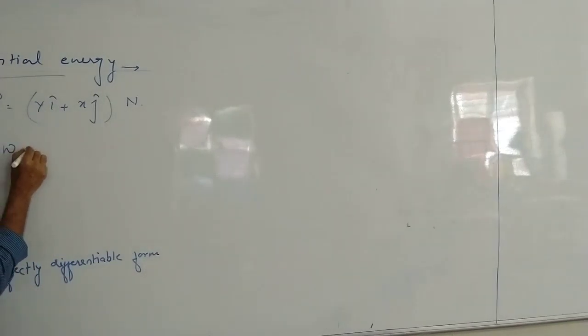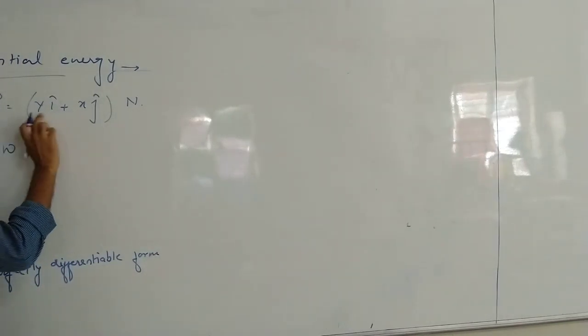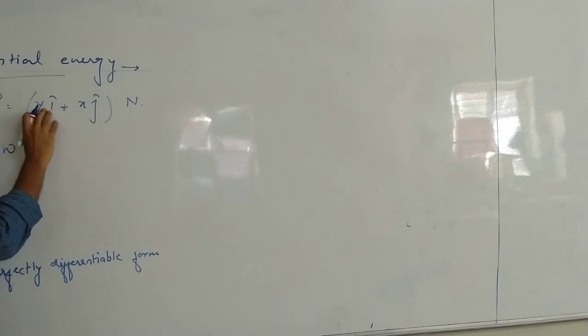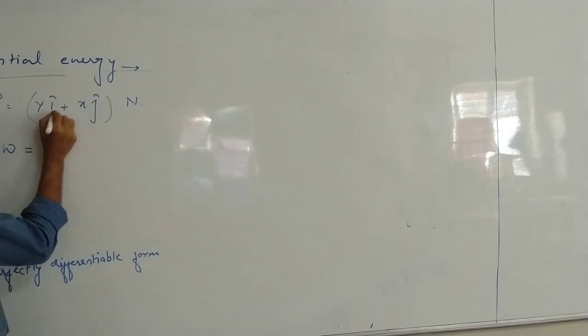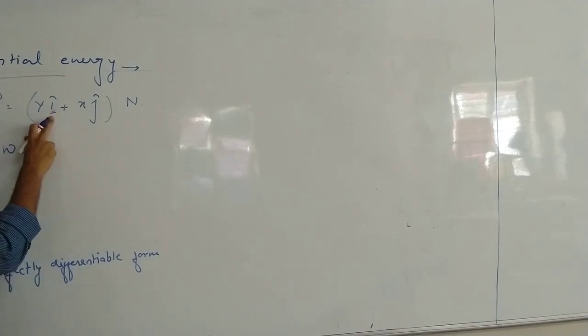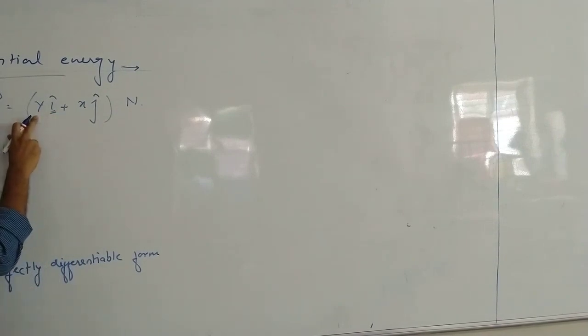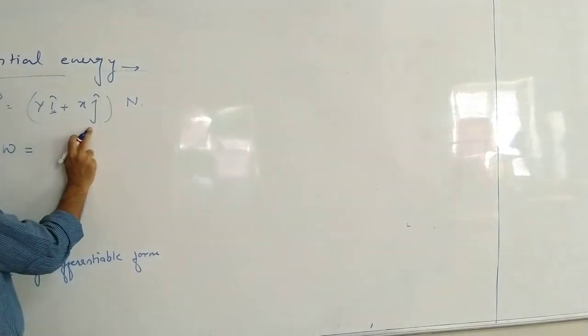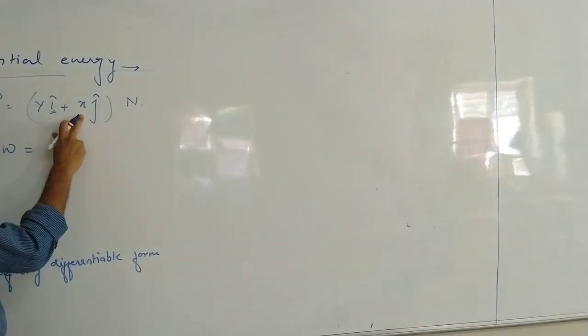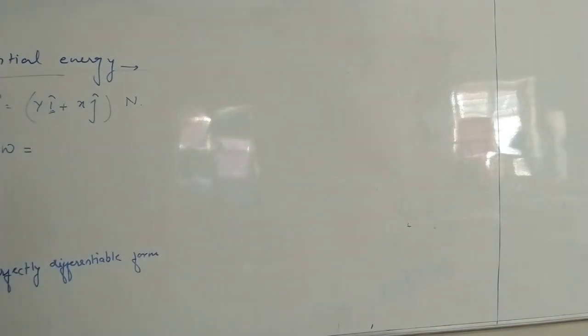Work done is what? Here also you can see that force is variable with position. But why is this different from the previous one we did? Very simple. In that one, when you were moving along the x-axis, the variable was x only, but here y is also included. When you are moving along the y-axis, the variable given is x. So that's why this form is different from the one we did just now, and we are trying to find out what is perfect differentiable.